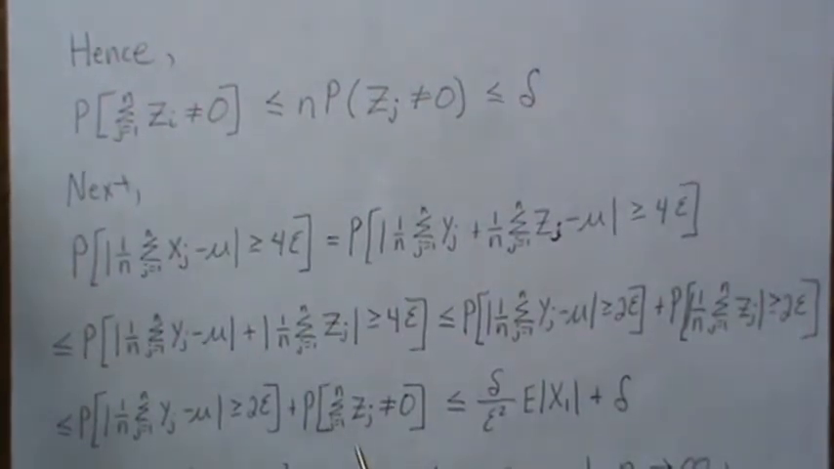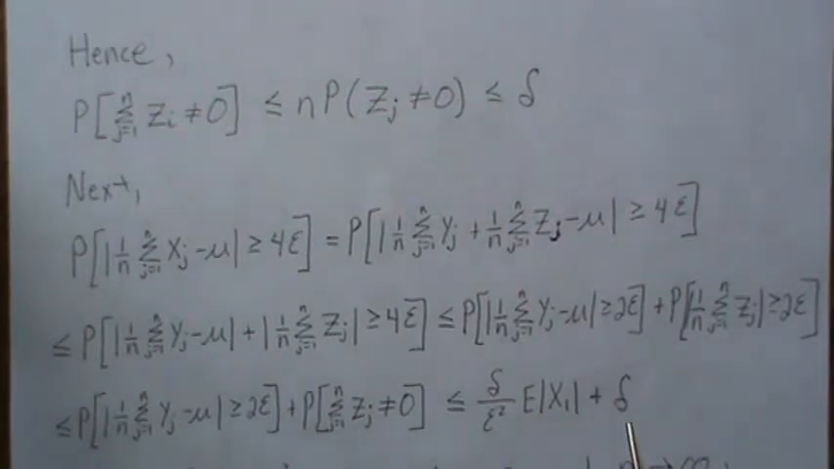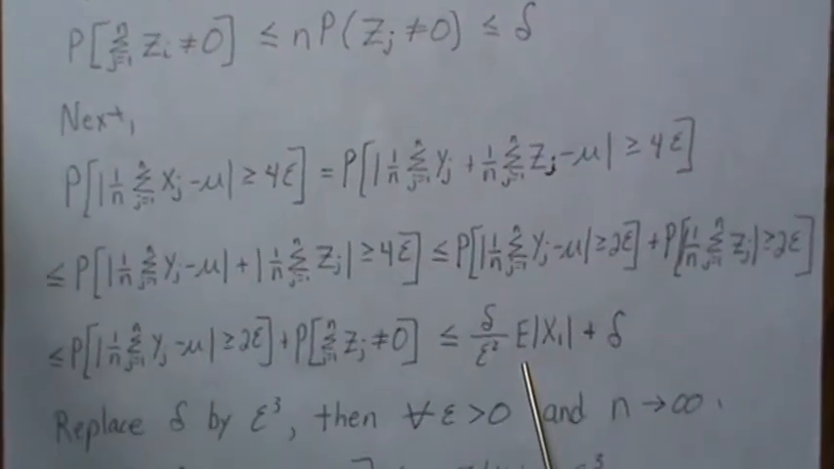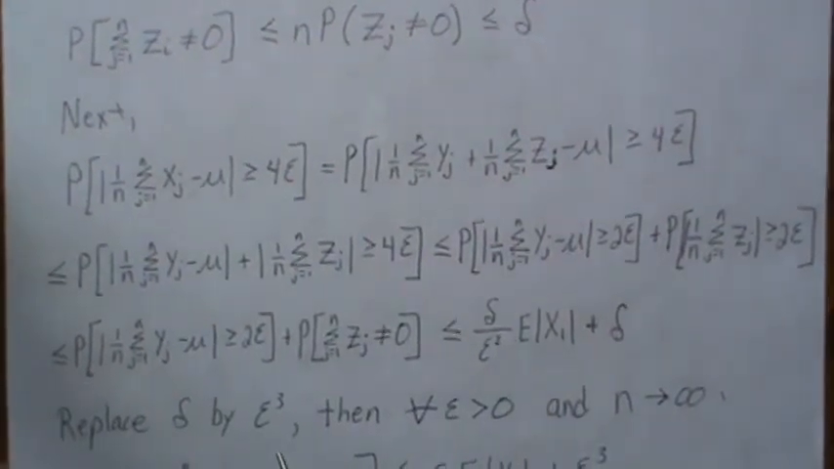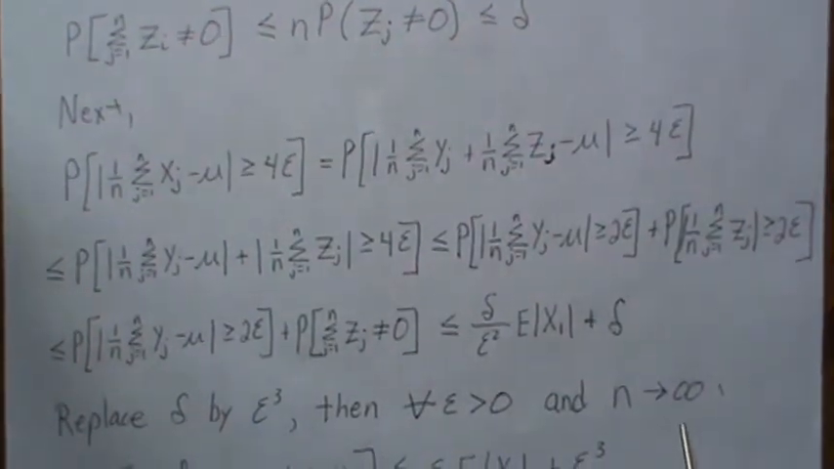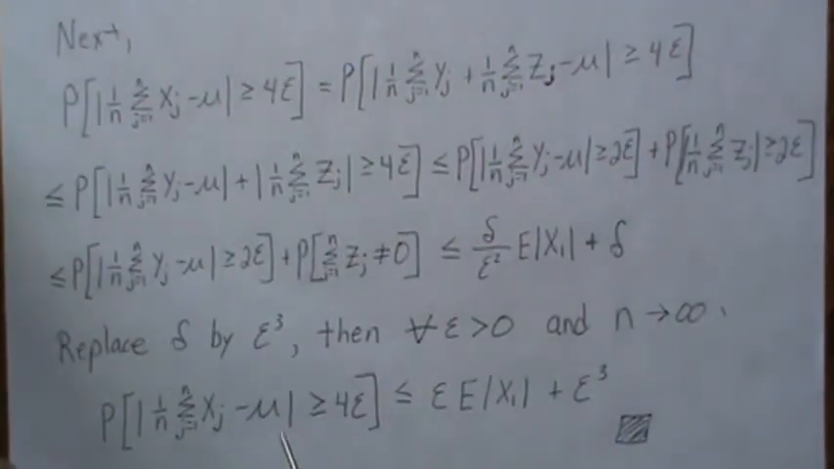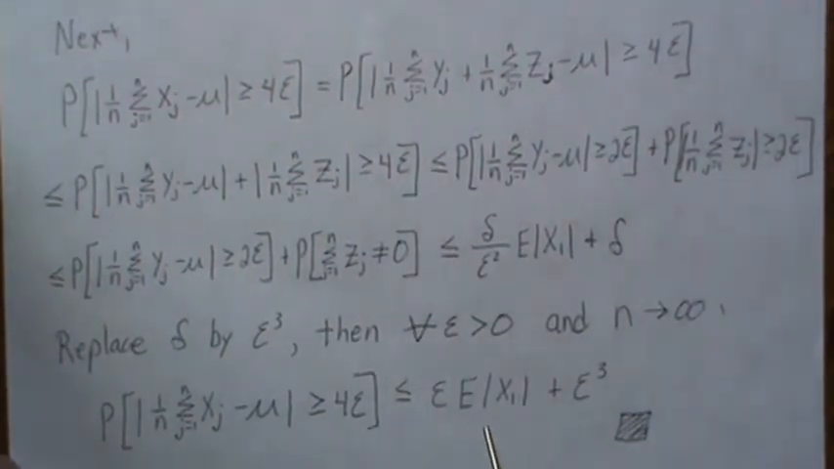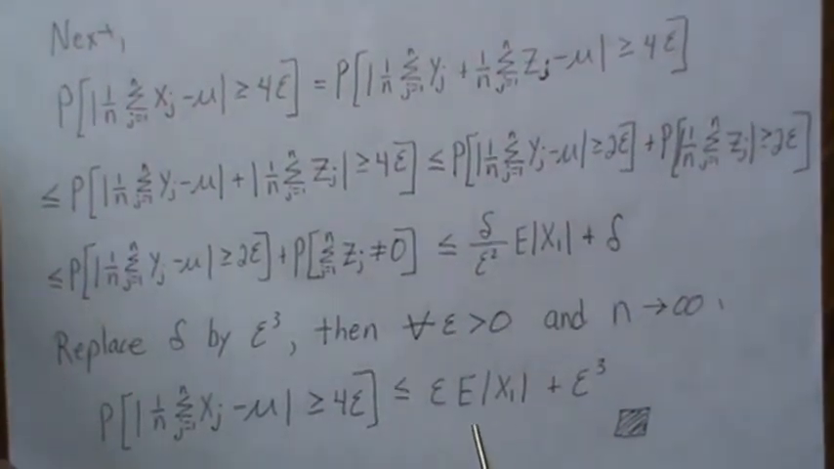Well, here we showed that this is less than delta, and we showed that this is less than this number here. Okay. So now if we replace delta, say, by another small number, say epsilon cubed, then for every epsilon greater than 0 and n going to infinity, this probability is less than this. Okay, so where we replaced it with epsilon cubed in here, we get epsilon times this.